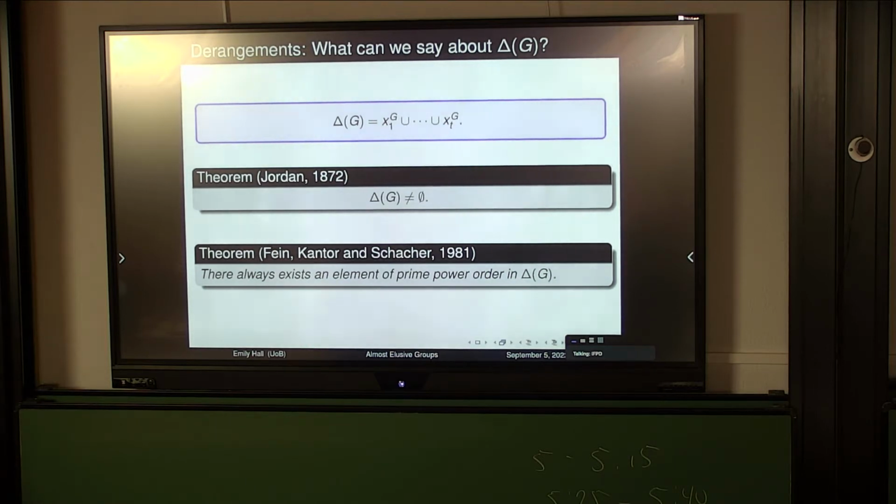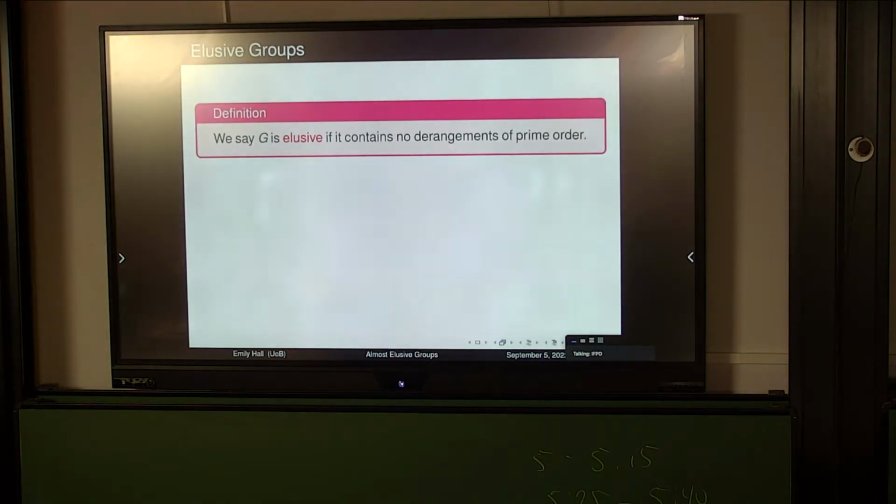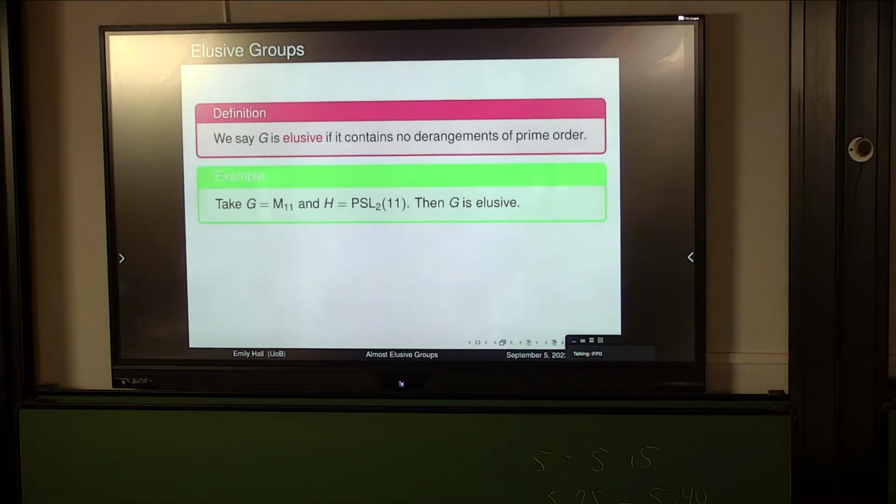Okay, but we're group theorists, we like to push it as far as we can. Can I remove the power condition? Does the same thing hold? Do I get derangements of prime order inside of my group? Unfortunately, this is where it fails. There do exist groups that do not contain a derangement of prime order, and we call these groups elusive. The nicest example I can give is the Mathieu group M11 with its action on the right cosets of PSL2(11). This is elusive. It's actually not too difficult to show why, but I won't because of time restrictions.